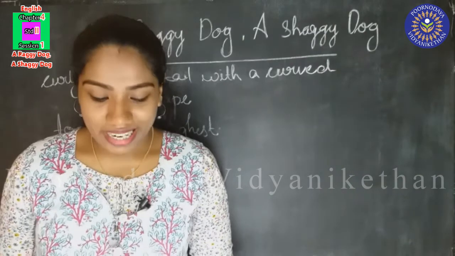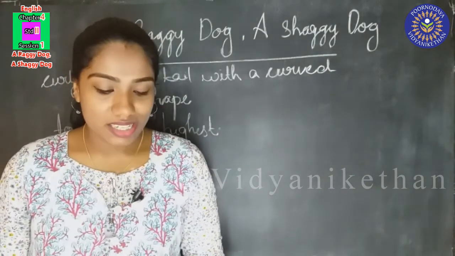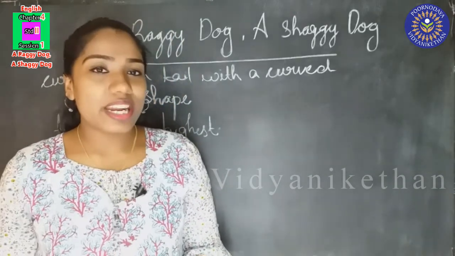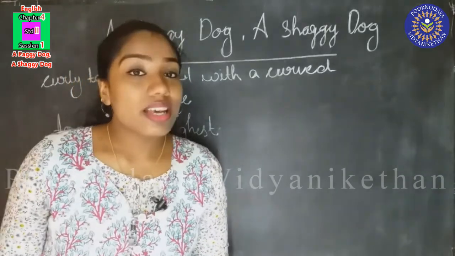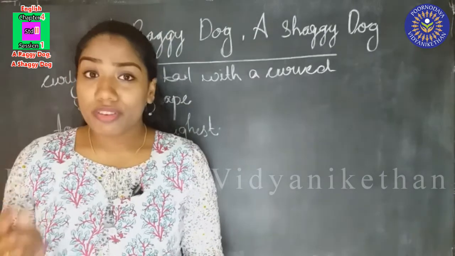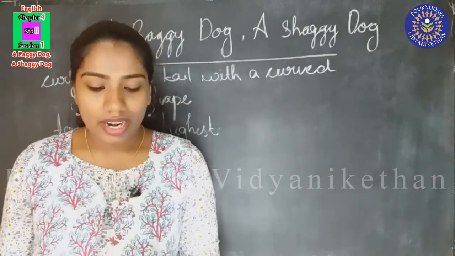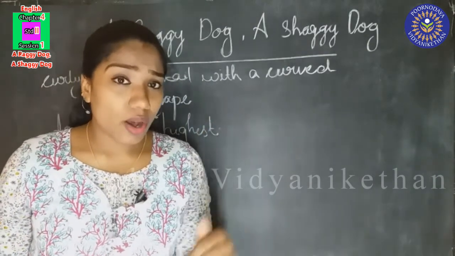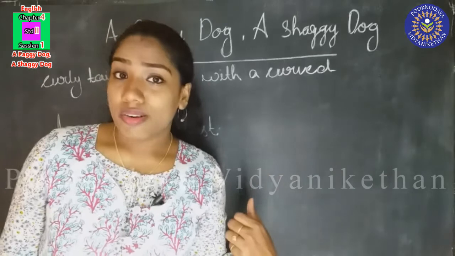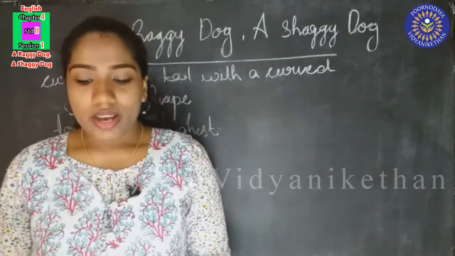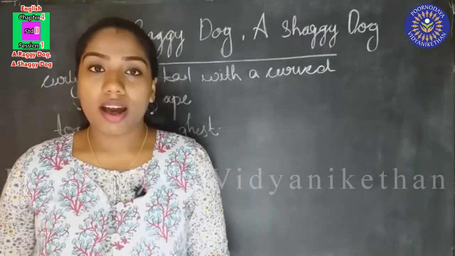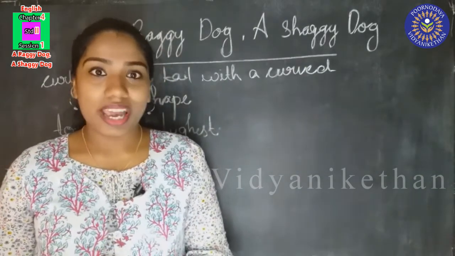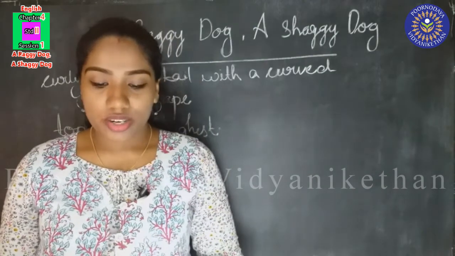So the boy is telling us that if you see my little dog, he always barks at the car. You can identify him easily. He always barks at the cars. If you see that dog barking at the car, a raggy dog, a shaggy dog. He's a raggy, shaggy dog. He has long and untidy fur with eyes like twinkling stars. His eyes are like twinkling stars. Okay, they are twinkling like stars.